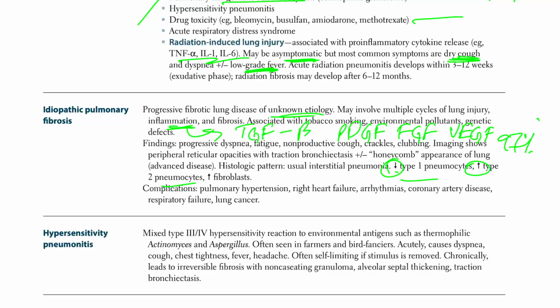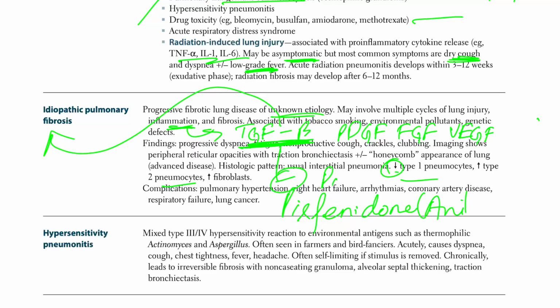So why am I writing all that? Because for treatment purposes, we will try to inhibit each one of them. We will inhibit this TGF beta by giving the drug known as pirfenidone. What is pirfenidone? It is an inhibitor of TGF beta. It is basically anti-fibrotic. So this was causing fibrosis, and we give pirfenidone, which is anti-fibrotic. That's one thing. And all the other ones, these right here, PDGF, FGF, VEGF,